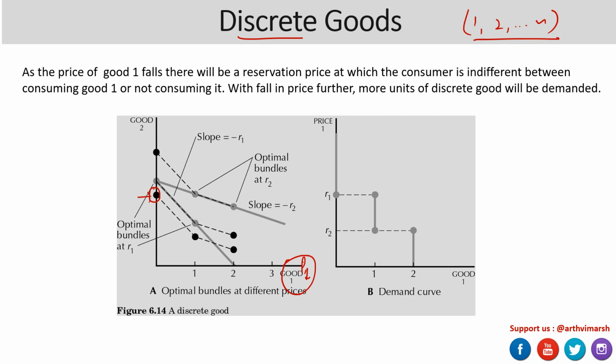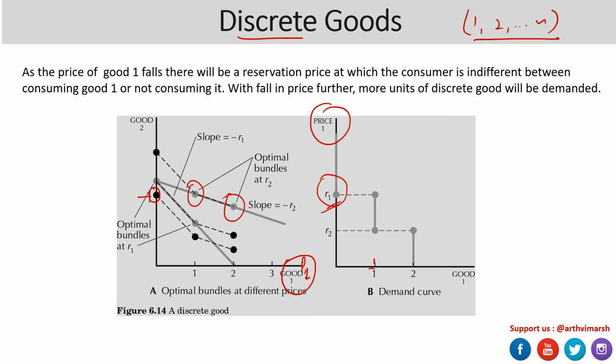Likewise, what we get in terms of the optimal bundles is these points. Similarly, to track the change in demand with respect to change in price, to obtain the demand curve, we know that at reservation price R1, there will be a particular unit of good, because this is a discrete good. It's never going to be 0.1, 2, 3.